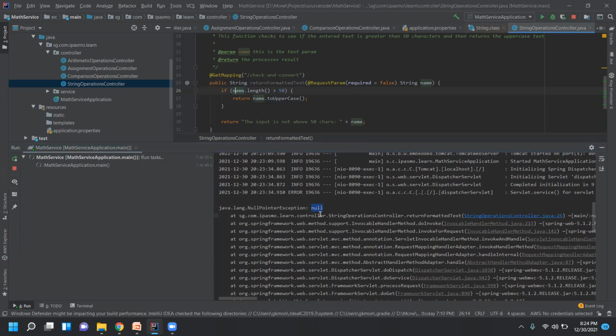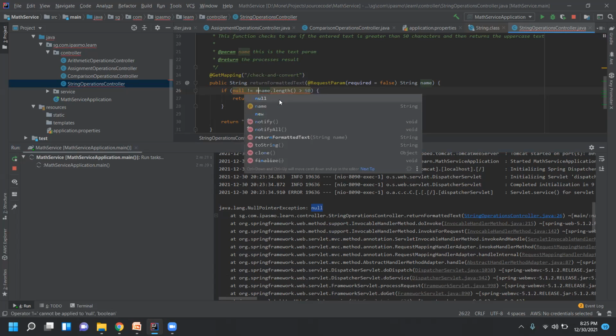So what we have to do in this case is add a condition to see if it is not null, and check whether it has a length condition. So we need to write: if name is not equal to null and